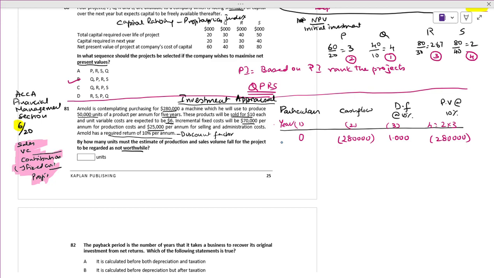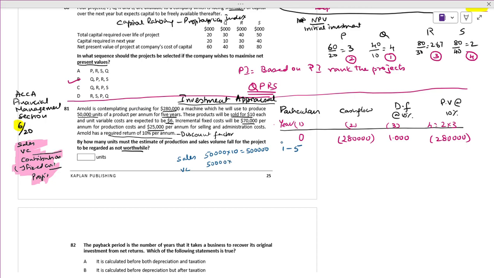Okay, there will be 5 years. See the things. How much is there from year 1 to 5? Okay, 1 to 5. How much is there? How many units are there? 50,000 into what is the sales? 10. Okay, 50,000, sales is how much? It comes to 500,000. This is the sales. Okay, variable cost.